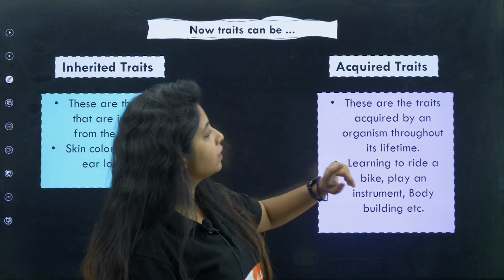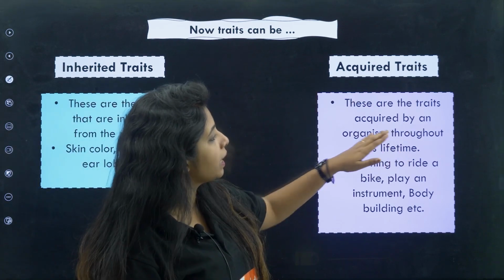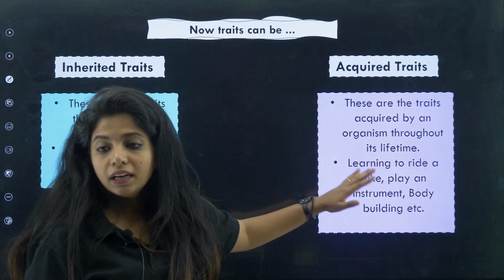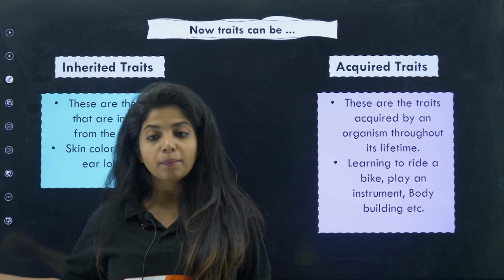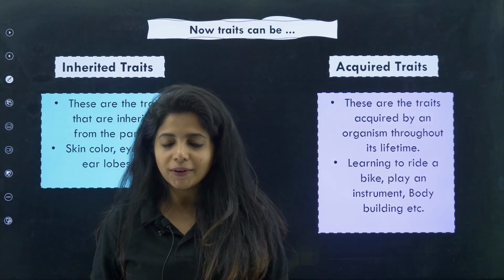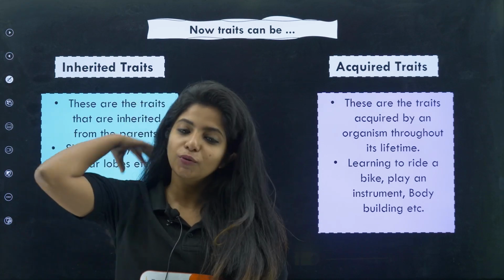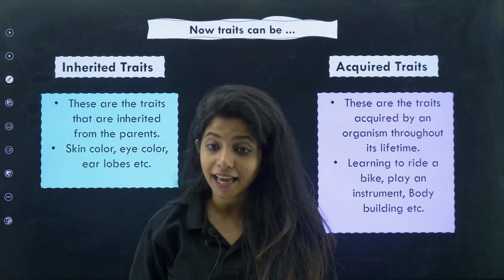Okay, acquired traits: there are traits acquired by an organism throughout its lifetime, like learning to ride a bike, playing an instrument, bodybuilding, etc. So there are so many things my parents do, but I do not know it, because these are acquired traits and you do not basically inherit them.